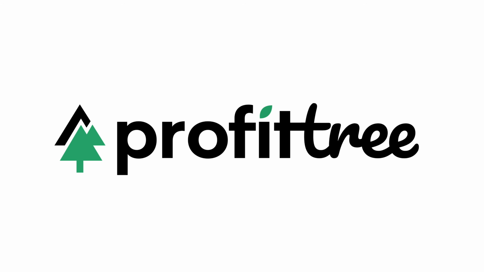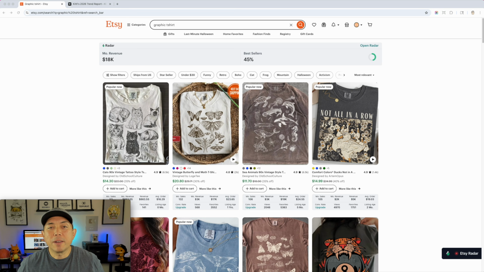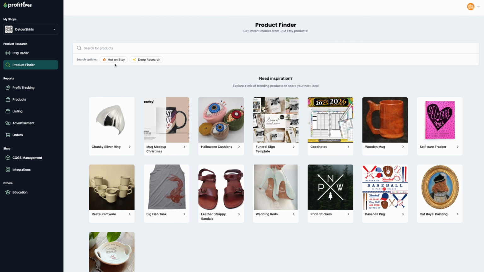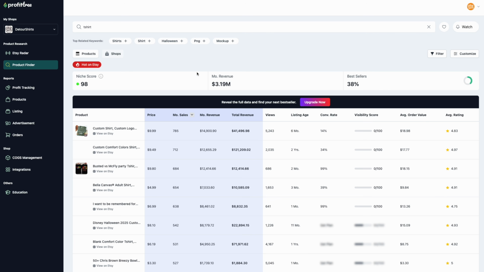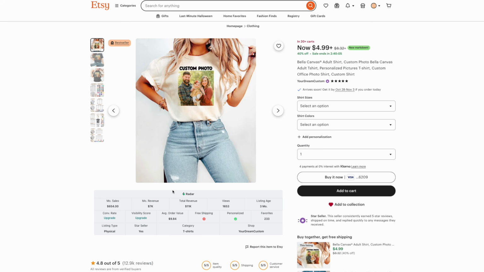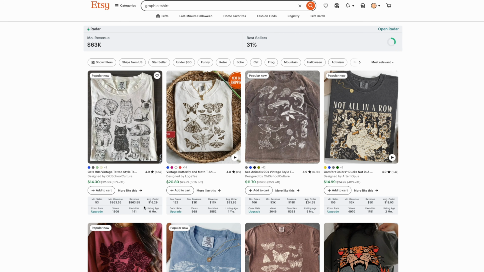I'm going to be using Profit Tree to show you that these things sell. All right, so here I am in Etsy. I have Profit Tree enabled right here. You can see this Etsy radar. If you don't know what Profit Tree is, it's an app that can help you see the data on Etsy to show you what's selling, what's not selling. Actually, it's a lot more than that, but that's what we're going to use it for today.